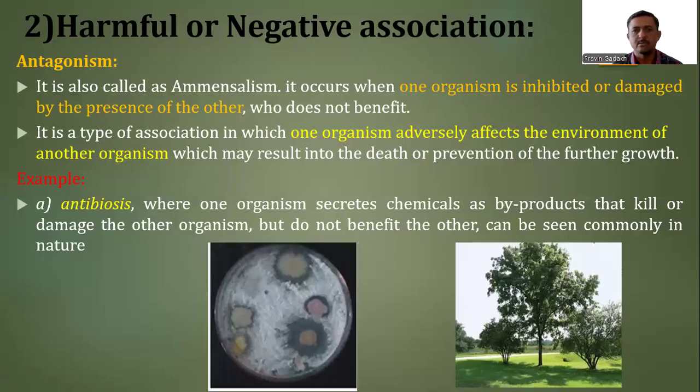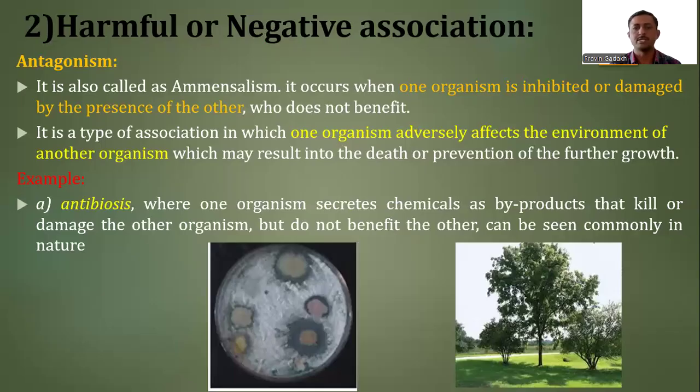When we discuss the negative type of association, here again two partners are involved. In case of positive association, one of the partners either gets benefit or, at least, does not get harmed by the partner of that association. But in case of negative association, due to the presence of one partner, the growth of the other organism can be inhibited or damaged. It is called antagonism.